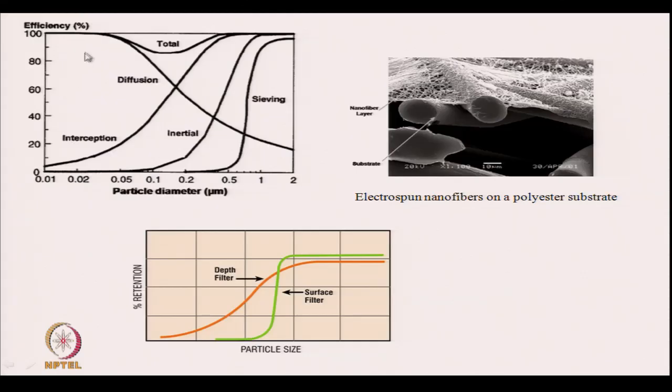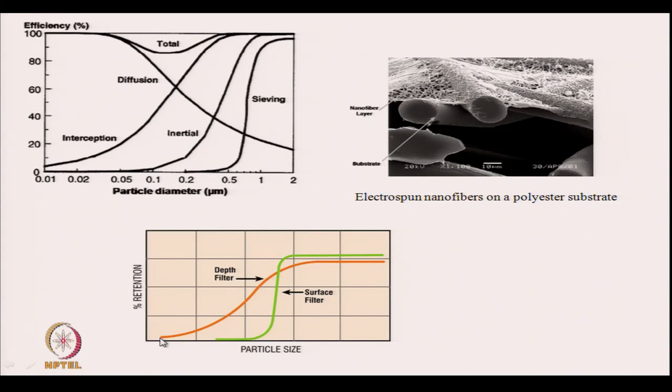This is another picture here, and here we can have both depth filtration and surface filtration. What does it show here?